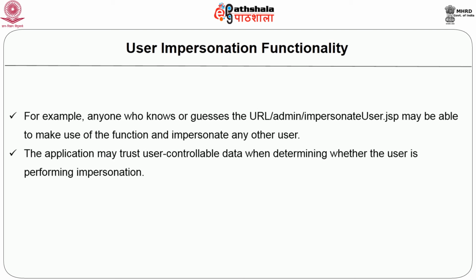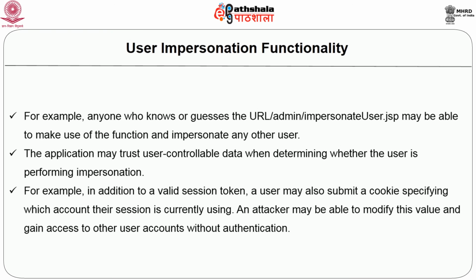The application may trust user-controllable data when determining whether the user is performing impersonation. In addition to a valid session token, a user may submit a cookie specifying which account he is currently using. So an attacker may be able to modify this value and access the account.